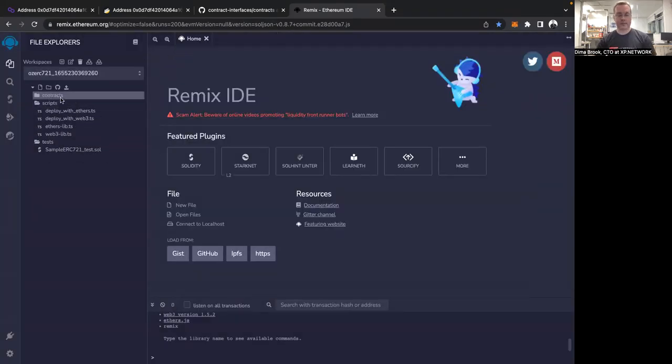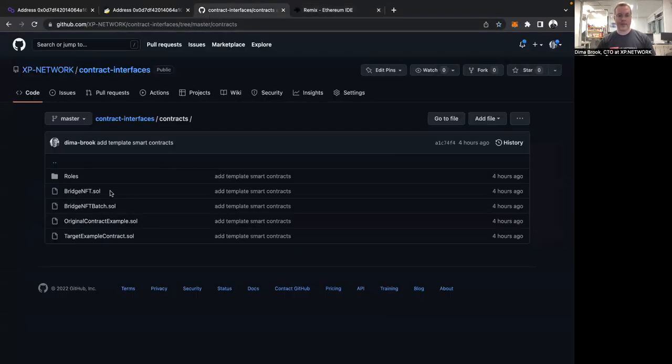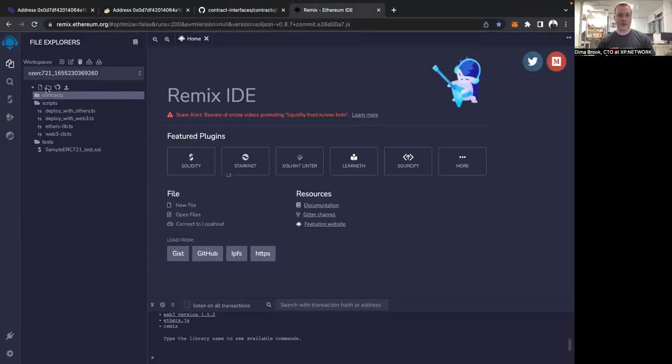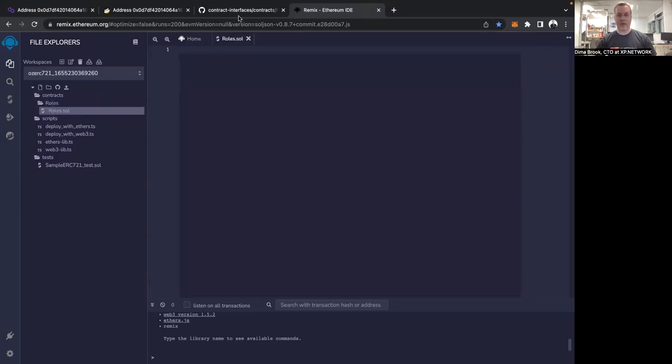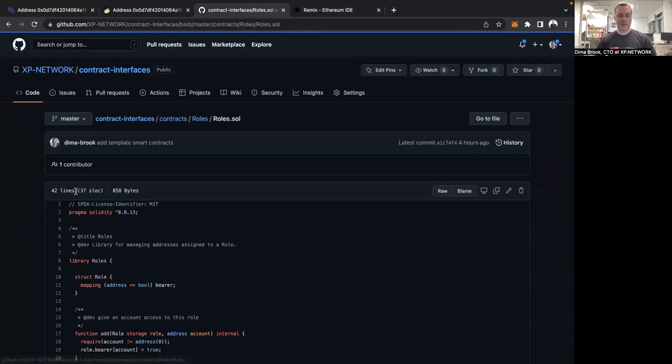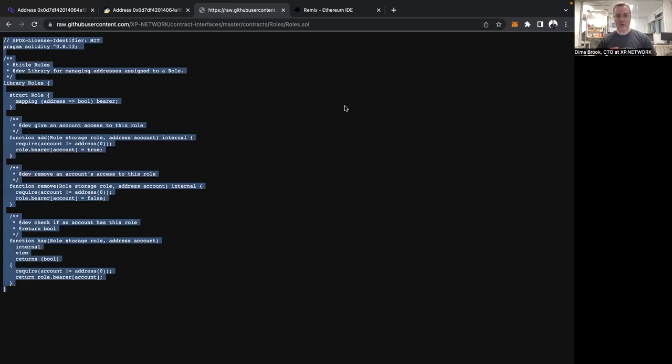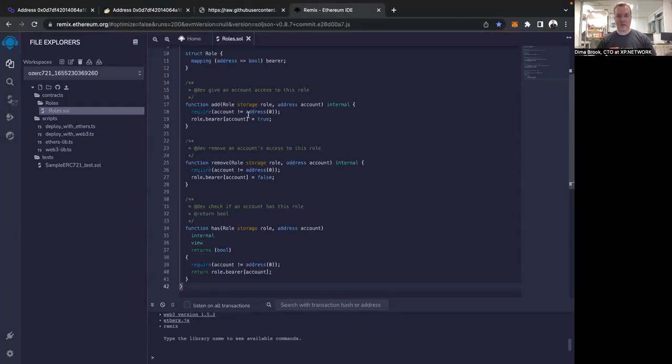And let's get the contracts from our repository. So we can go here. This is the folder with the smart contracts. Okay, so we can create a folder called roles here. And inside the roles folder, we'll create a smart contract also called Roles.sol, for Solidity. And let's go to the roles smart contract. Let's get the raw version of this contract. Let's copy it and let's paste it here like so.